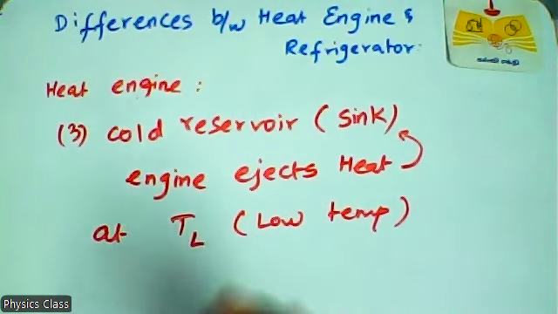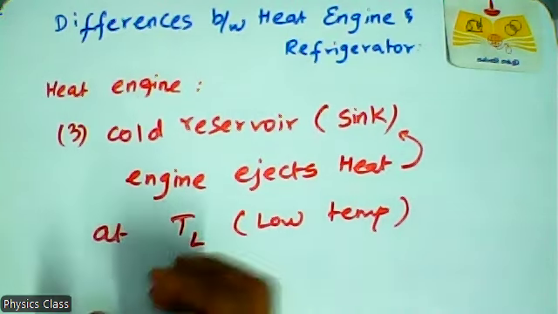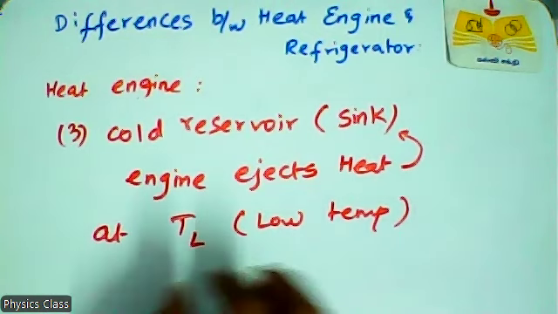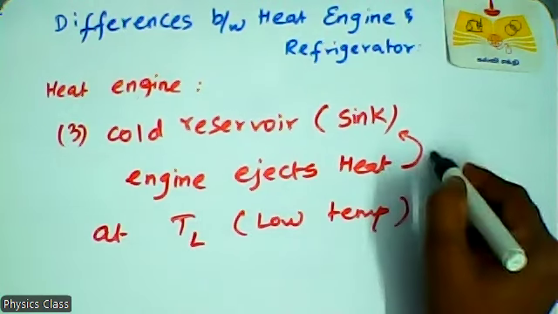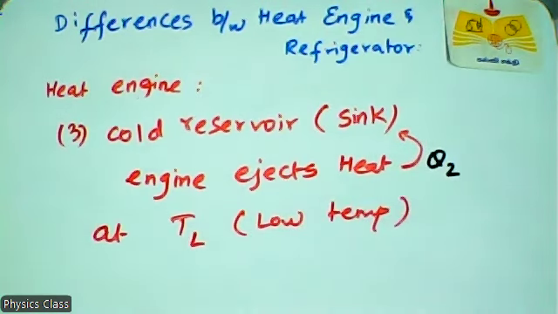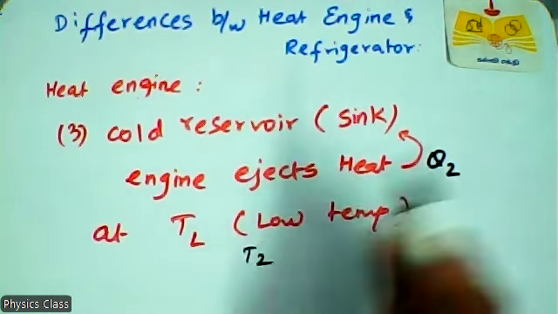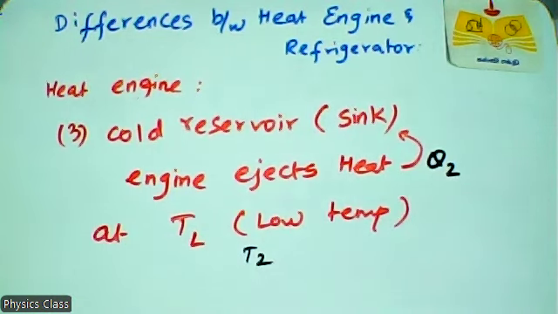The working substance may be gas or water, and it rejects heat, denoted as Q2, into the cold reservoir, which is always maintained at a low temperature, TL or T2, whatever it may be.